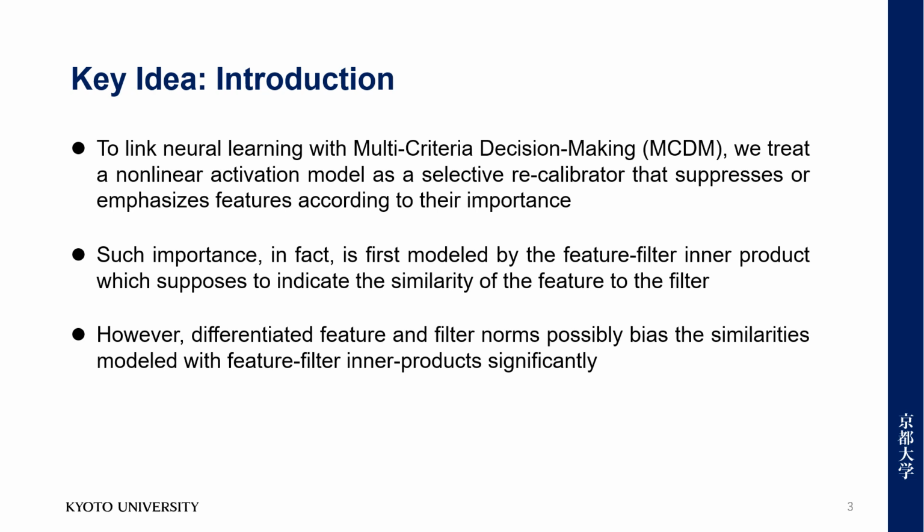As a key idea, we treat a nonlinear activation model as a selective recalibrator that rectifies features according to their importance. Such importance is first modeled by the feature filter in a product, which is supposed to indicate a similarity. However, differentiated norms possibly bias these similarities, thus likely interfering with the estimation of actual feature importance. We identify this as a critical yet unstudied problem, namely mismatched feature scoring.